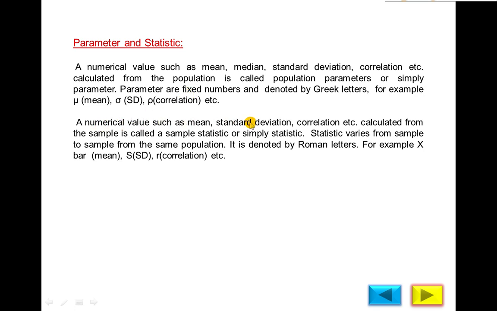A numerical value such as mean, standard deviation, etc. calculated from a sample is called a sample statistic, or simply a statistic. The statistic varies from sample to sample from the same population, because if you select one sample and calculate the mean, then a second sample and calculate the mean, both means may be different. So the sample mean or sample statistic varies from sample to sample from the same population. It is denoted by Roman letters. For example, X bar represents the mean, S the standard deviation, r the correlation, etc.